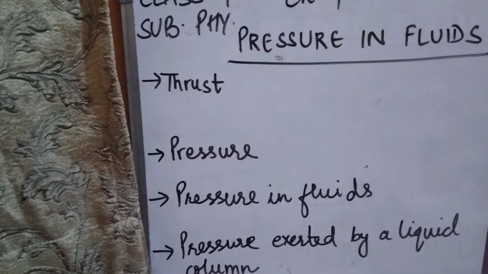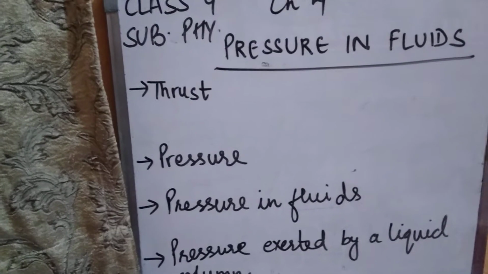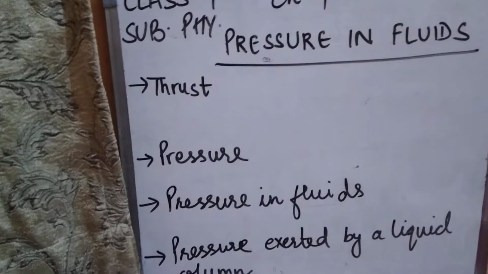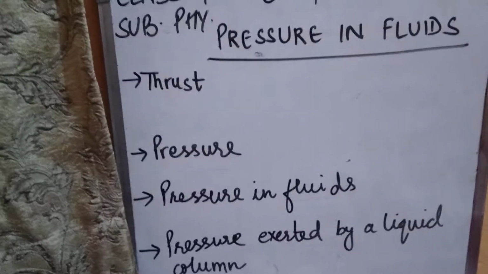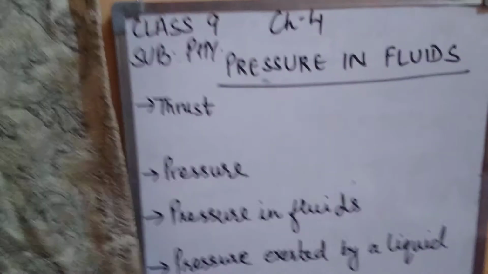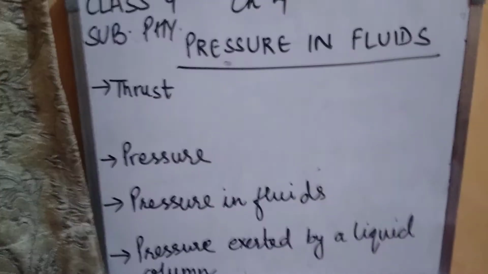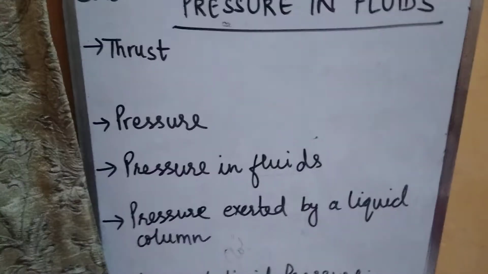And the gravitational unit of thrust in the MK system is kilogram force and in the CGS system is gram force. 1 kilogram force is equal to 9.8 Newton, whereas 1 gram force is equal to 980 dynes.